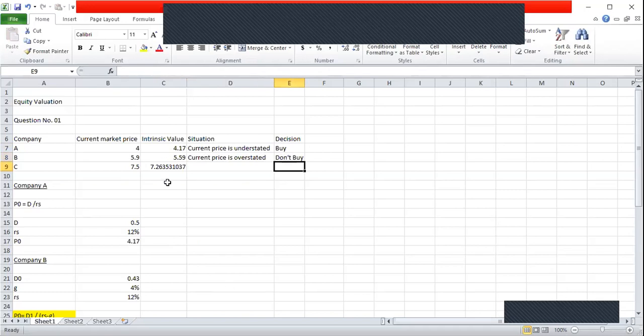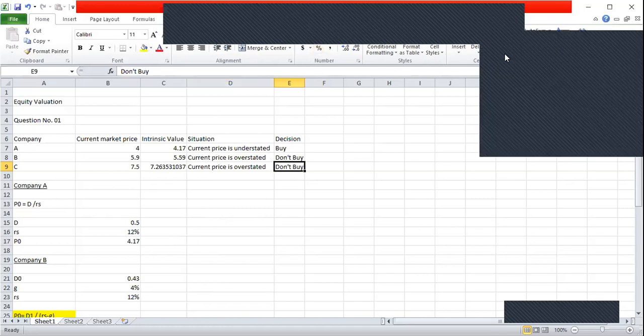In company C, again the current price is more than the intrinsic value. Like company B, current price is therefore overstated. So our decision is going to be don't buy. So out of the shares in the 3 companies, we can recommend to buy the shares of only company A. In other words, out of the 3 companies, we can only recommend company A for investments for a shareholder. So that is the answer to question number 1.